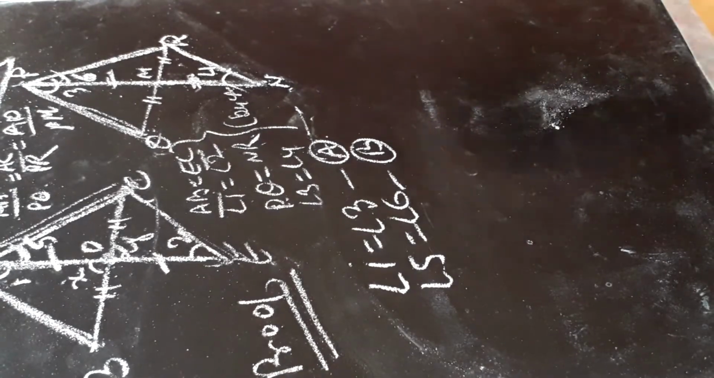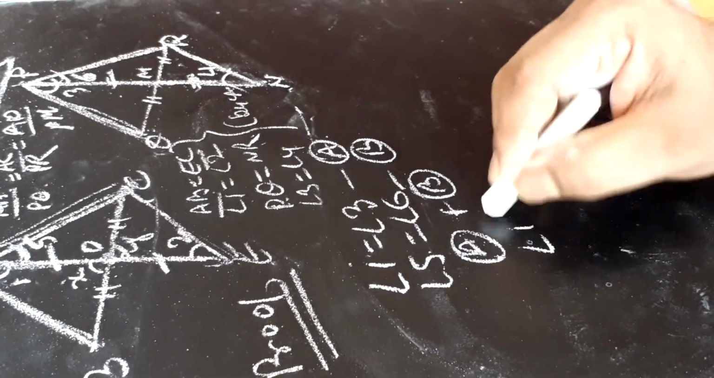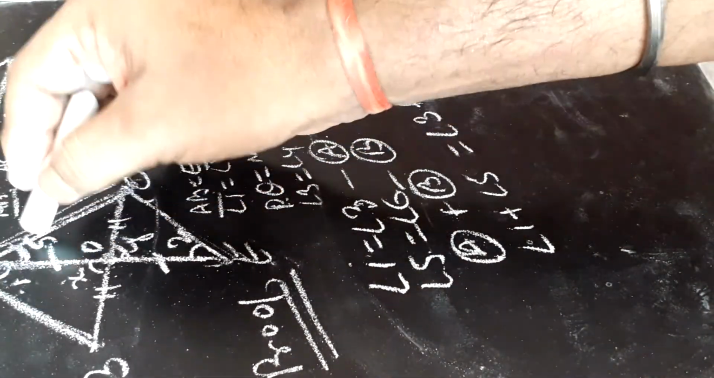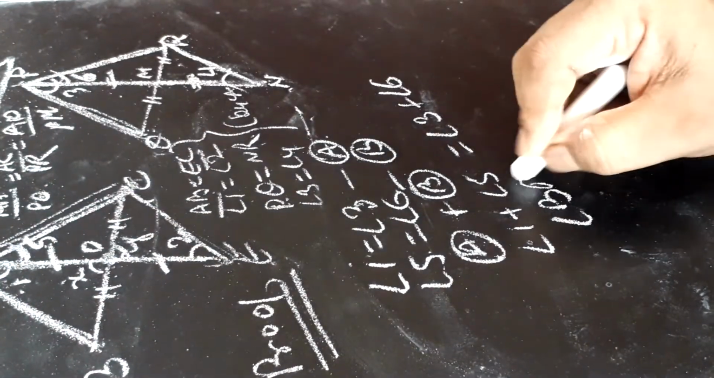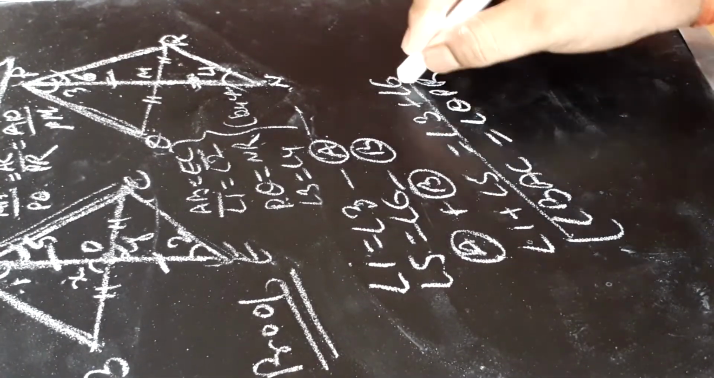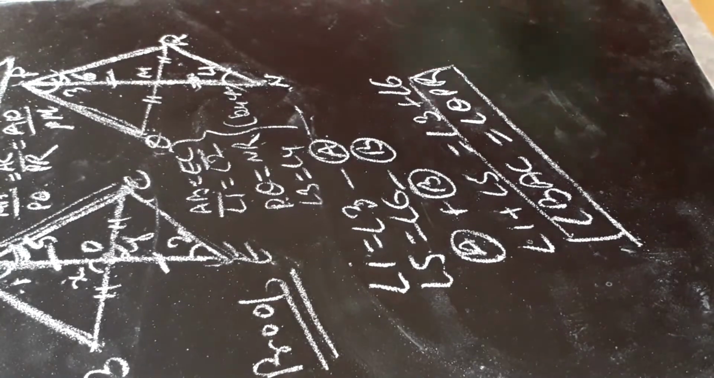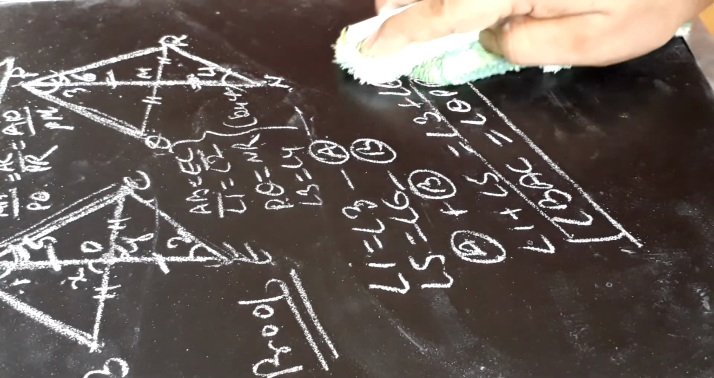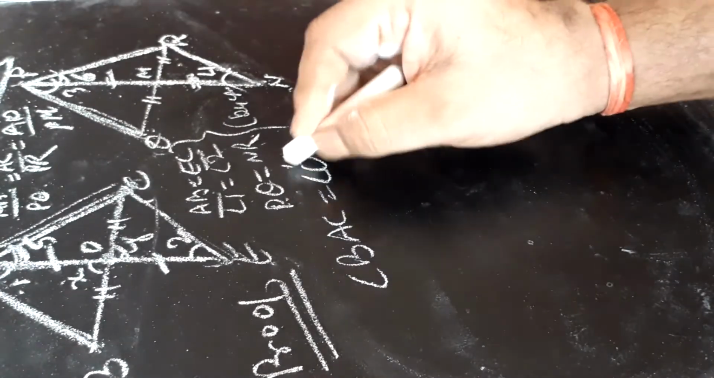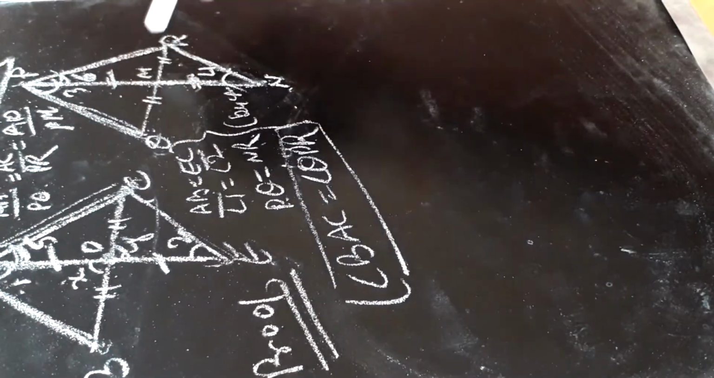Now we are going to add these two. Equation A and B we are adding. Angle 1 plus angle 5 is equal to angle 3 plus angle 6. Angle 1 plus 5 we get angle BAC. And angle 3 plus 6 we will get angle QPR. Means we have done all these things to prove angle A is equal to angle P. Angle BAC is equal to angle QPR. We have proved here.